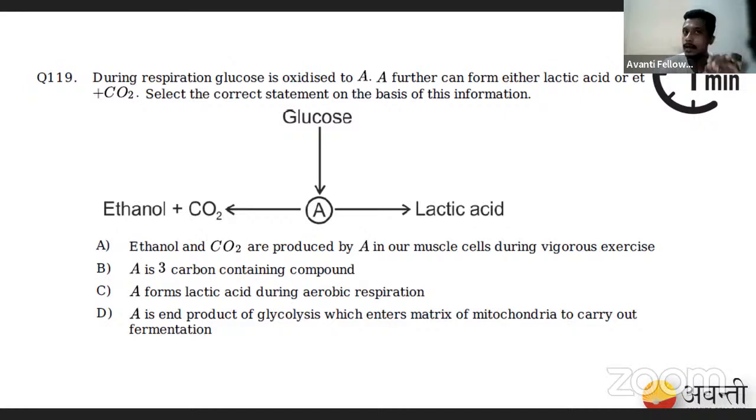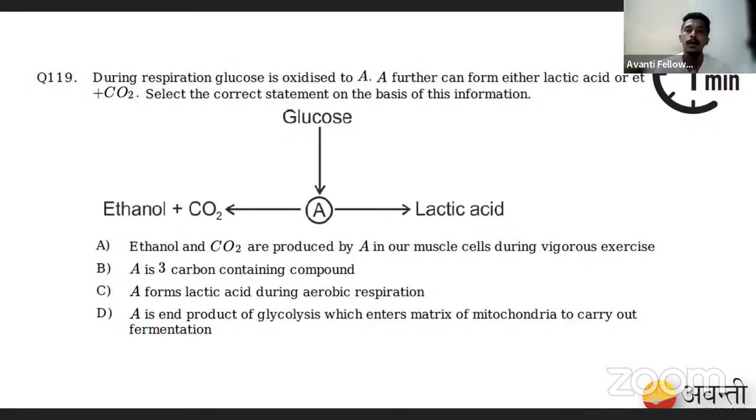Did you understand? If we are breathing oxygen, when we have sufficient oxygen, this pyruvate will be transported to the mitochondria. Before it enters the mitochondria, the pyruvate is converted into acetyl-CoA. This acetyl-CoA will undergo the Krebs cycle in the mitochondrial matrix.